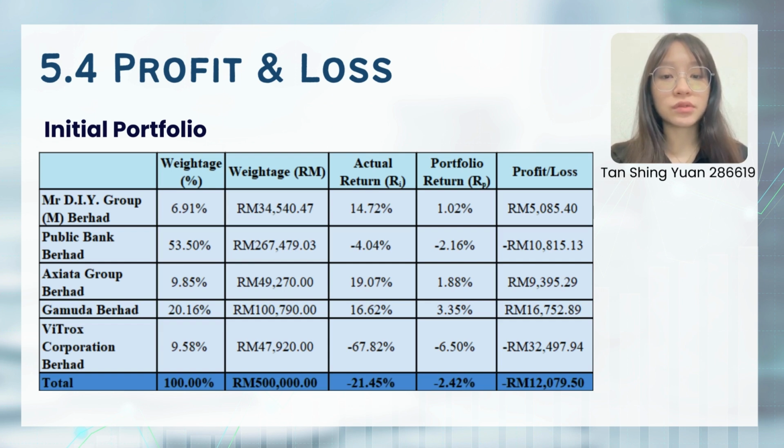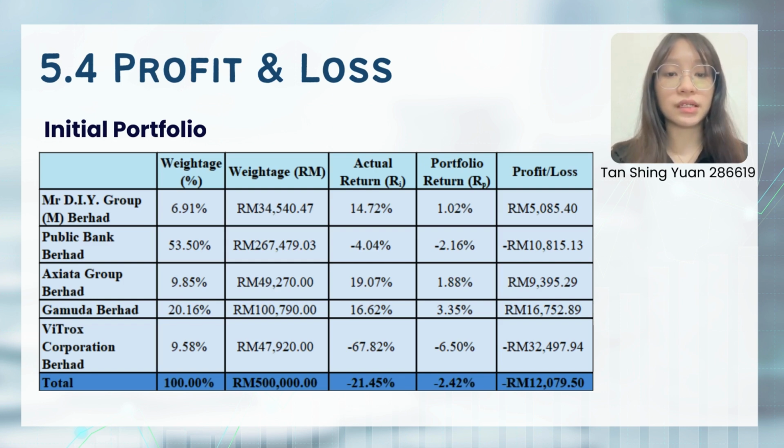We get the most loss for Virtual Corporation Berhad, which is around 32,000 ringgit. We also get the loss from Public Bank Berhad, which is around 11,000 ringgit, but less than the loss from Virtual Corporation Berhad. We earn the profit from Mr. DIY Group Berhad, Axiata Group Berhad, and Gamuda Berhad, but the profit is unable to cover the loss.